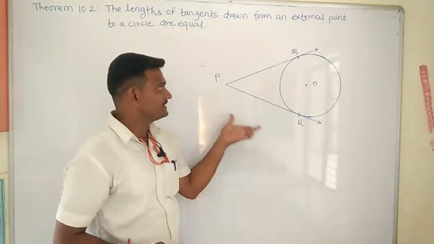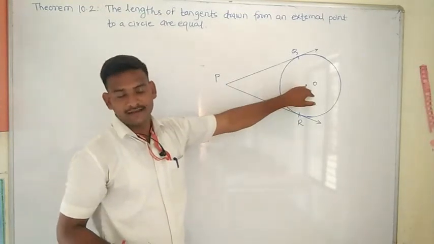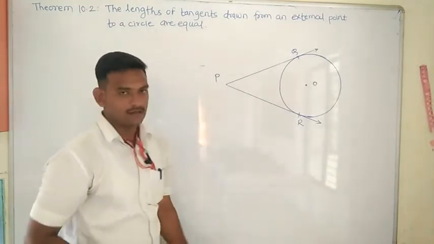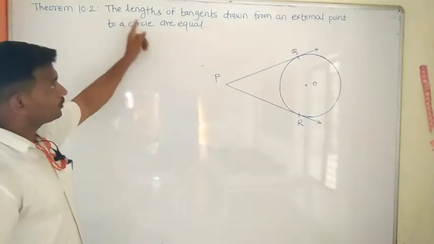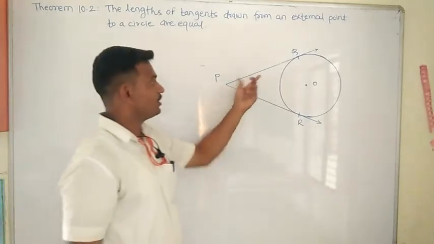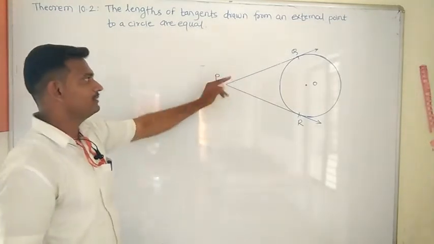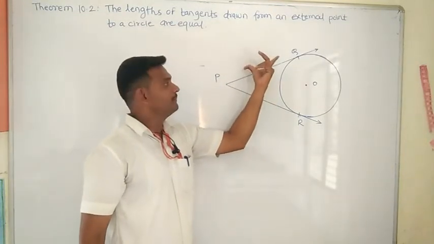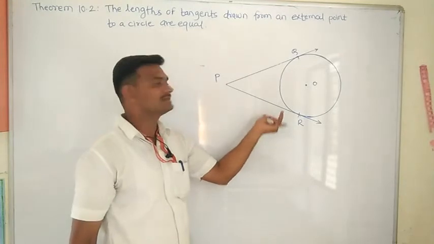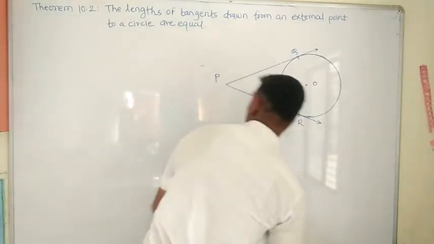PQ and PR are the two tangents drawn from the external point P on the circle with center O. Here we have to prove that the lengths of the tangents drawn from an external point on a circle are equal. Equal means we have to prove PQ is equal to PR. PQ and PR are the lengths of the tangents, and we have to show that these two are equal. See here how to show.